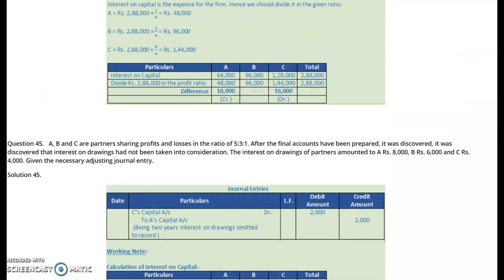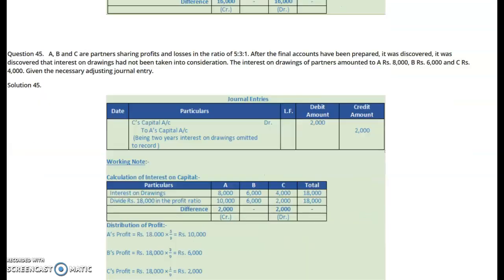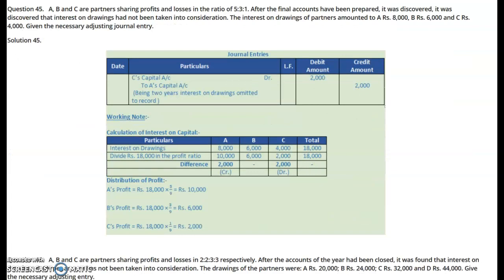पहले हमने ऊपर के क्वेश्चंस में देखिए हम इंटरेस्ट ऑन कैपिटल क्रेडिट किया. यहाँ पर इंटरेस्ट ऑन ड्रॉइंग्स डेबिट होगा. 8,000, 6,000, 4,000 as the amount is given. Total amount is 18,000. This 18,000 will be now credited. Again understand, interest on drawings is the income of the firm and it is the loss of the partner. So it will be debited here first. यहाँ पर interest on drawings debit होगा 8,000, 6,000 and 4,000.